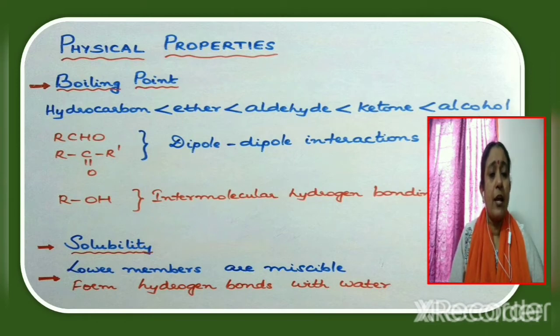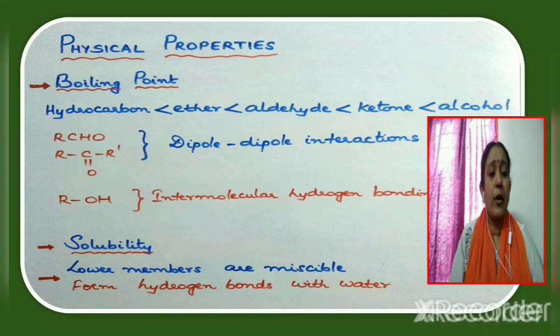Now, when we take an aldehyde or a ketone, we know that aldehydes and ketones contain a carbonyl group, that is C=O group. And this group is polar, with oxygen forming the negative end and carbon forming the positive end. So because of this, aldehydes and ketones will have dipole-dipole interactions, and these interactions are quite stronger compared to van der Waals forces of attraction, dispersion or the London forces. So aldehydes and ketones have higher boiling points compared to hydrocarbon.